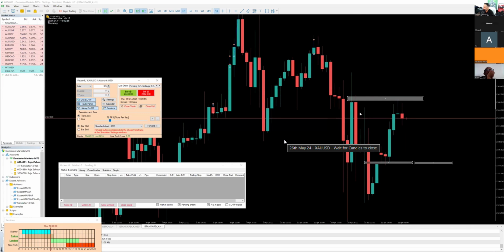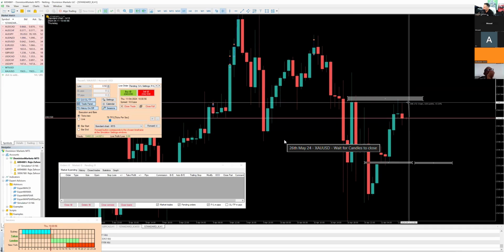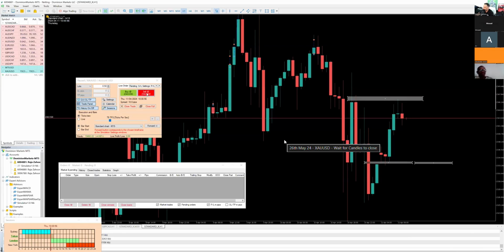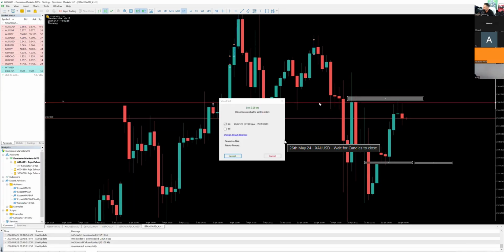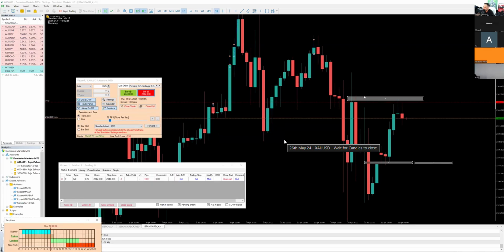All right, so let me do this over here. How much is this? This is a 32 pip stop loss, son. That's a big stop loss right here. Okay, so let's reduce the risk here and let's take a sell. I'm going to do a sell, stop loss right here, risking about $83, no problem. So this is an example of an impulse entry now. No, not impulse entry, I'm sorry, I take my words back. This is dynamic risk.